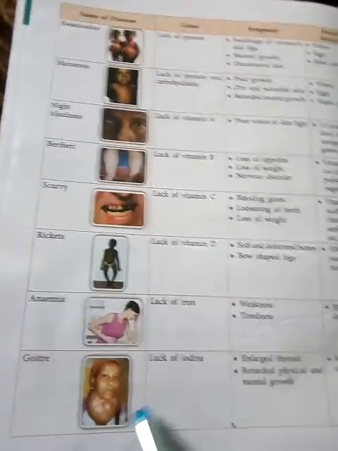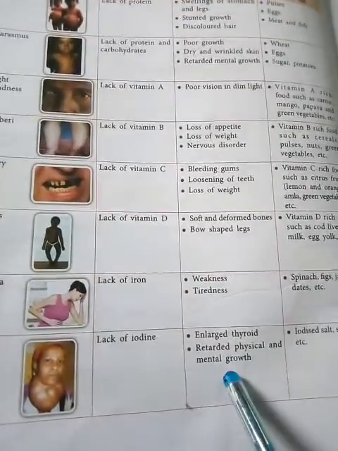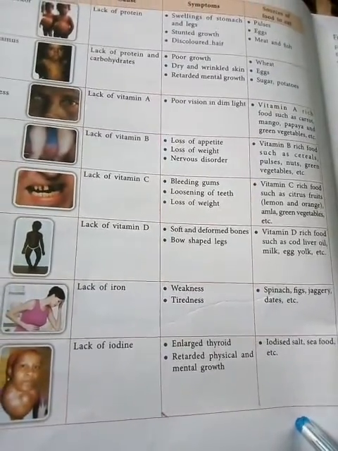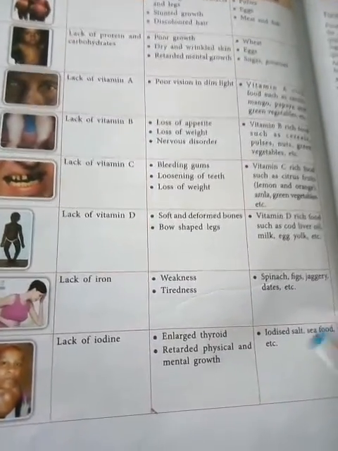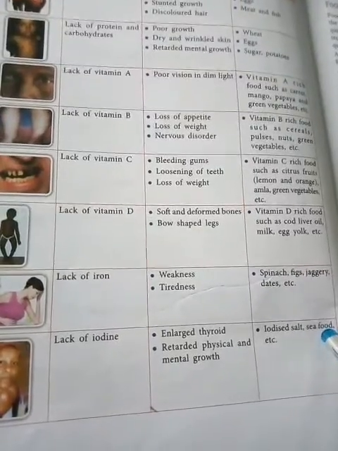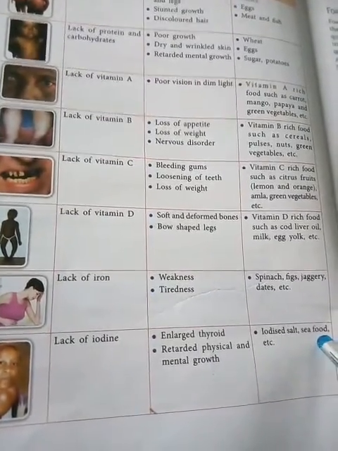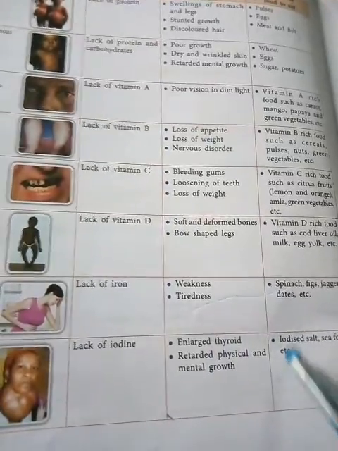So this is also one type of deficiency disease. You should add iodized salt or seafood in your diet, because in seafood iodine is more present, so you can prevent it.